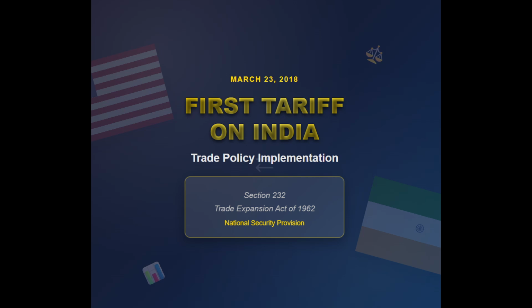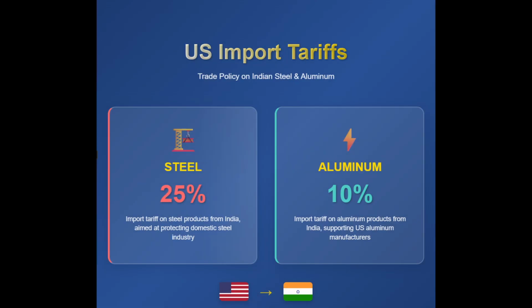Trump came to power in 2016 and took his time to get settled. And finally, on March 23, 2018, he put the first tariff in place against India. This tariff was under Section 232 of the Trade Expansion Act 1962. Where was this tariff placed? It was placed on the imports of steel and aluminium from India. The United States government on March 23, 2018 put a total of 25% tariff on the steel imports from India and 10% tariff on the aluminium imports from India.